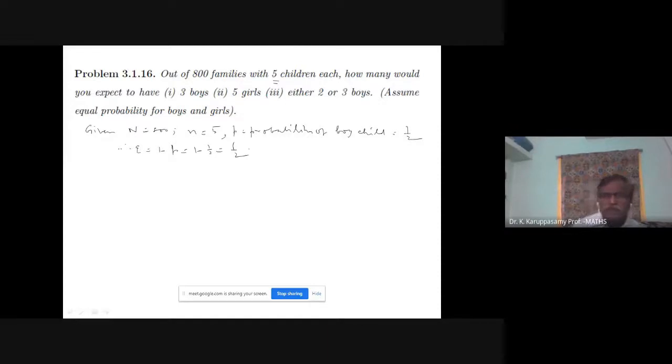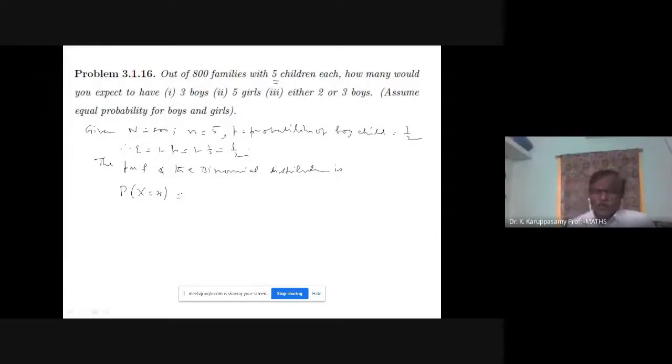So let us write the probability mass function, or PMF. We can simply write PMF. The probability mass function of the binomial distribution: probability of X equals x.